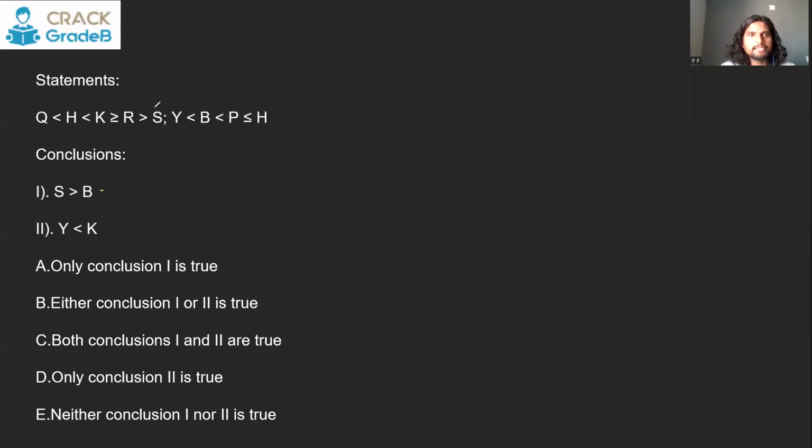S and B you have to compare. There is S here, there is B here, and the common element between these two is H. So you can say B less than P less than or equal to H. And after H, you can just continue this. K will be greater than H. K is greater than or equal to R is greater than S. This is how you can get S and B in the same train, but there is clear contradiction here. These elements' signs are in opposite directions. So with contradictions, you say this is not true.